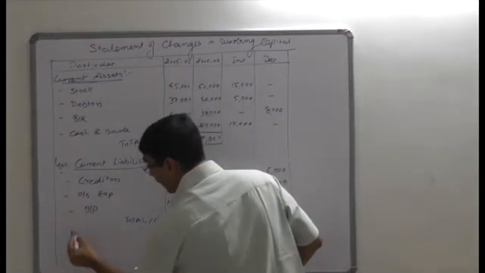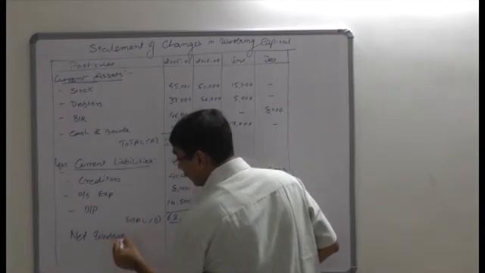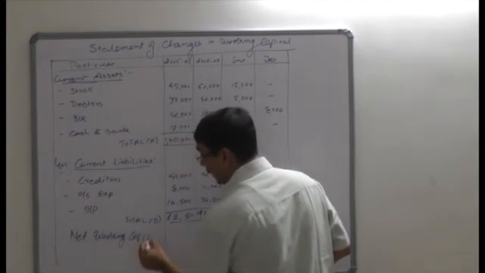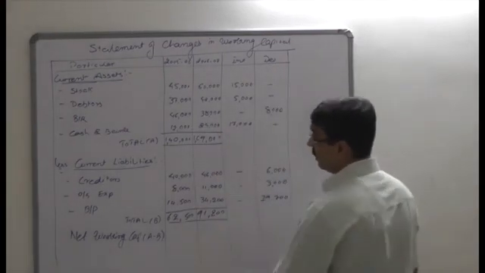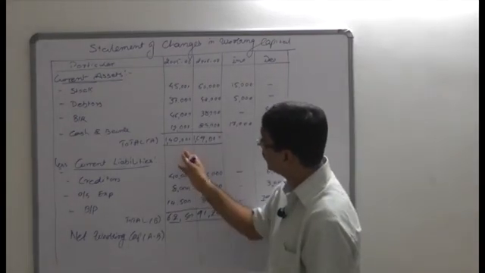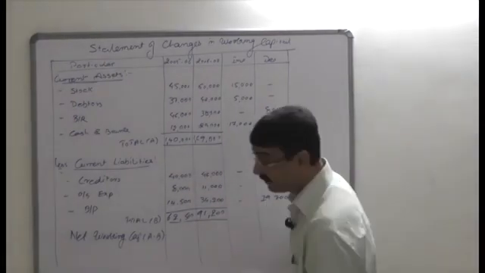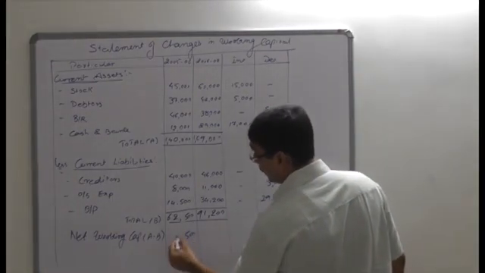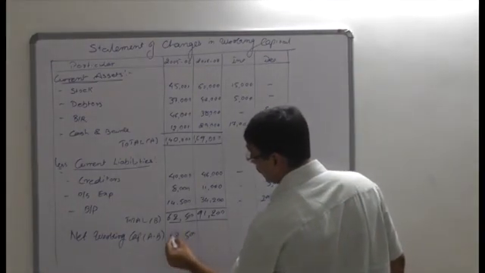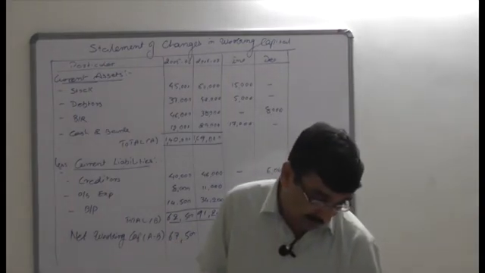Now we will find out the net working capital. Net working capital is the difference of A and B, current assets minus current liability. Here, for the last year 2005-06, current assets are 140 and the current liability is 62,500. The difference comes to 67,500 rupees net working capital in the last year.